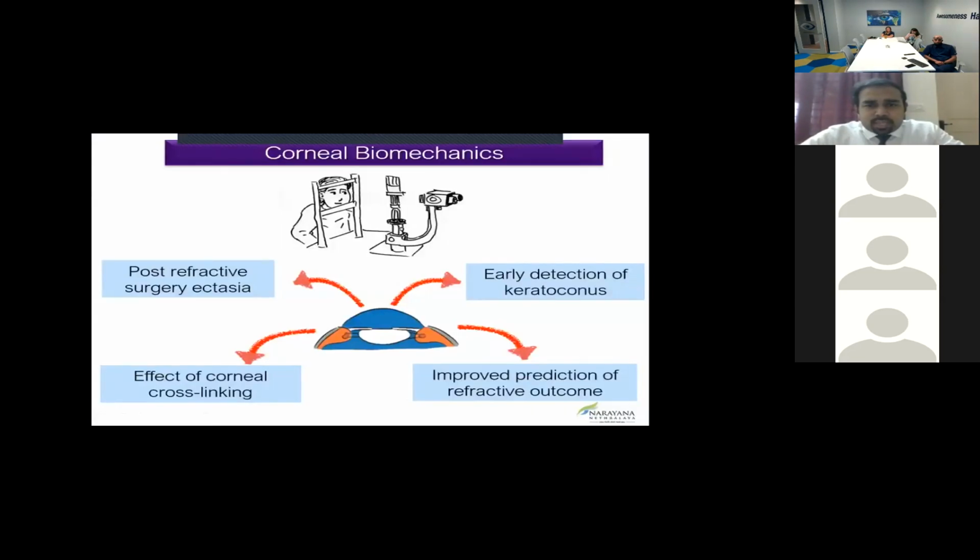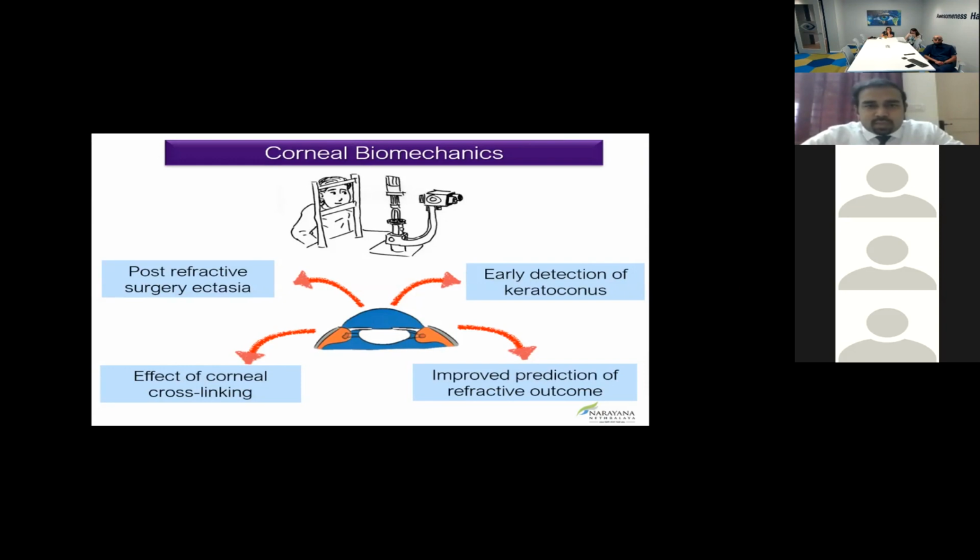So the basic applications came in the field of early detection of keratoconus and improved prediction of refractive outcomes. If you ablate a specific cornea, how far it continues to ablate, whether it stops at an earlier stage or goes on flattening, depends on the biomechanical strength of the cornea and the effect of cross-linking. Does it actually become stiffer?